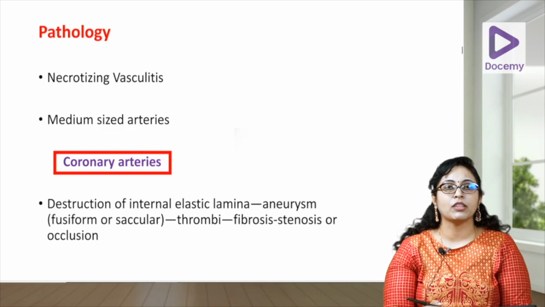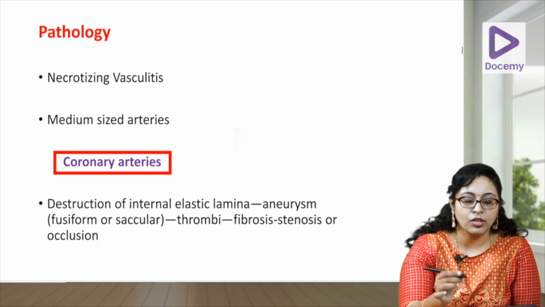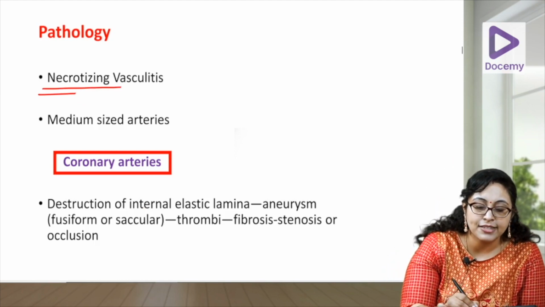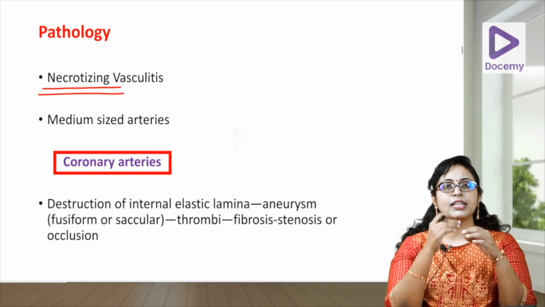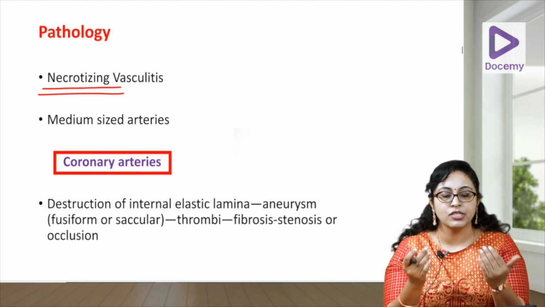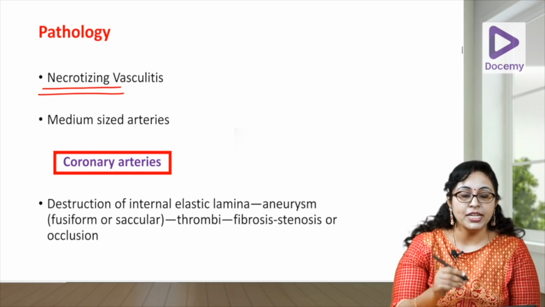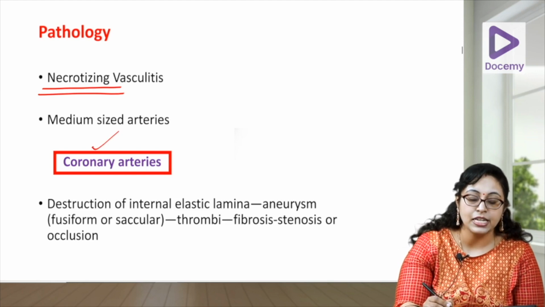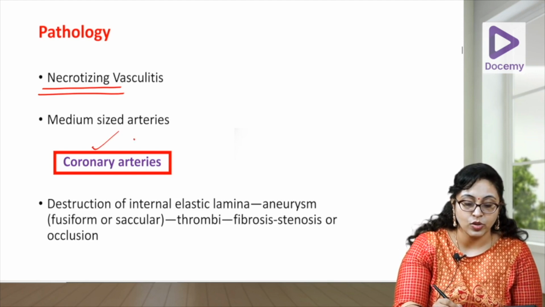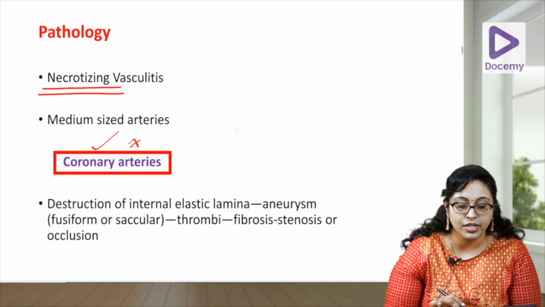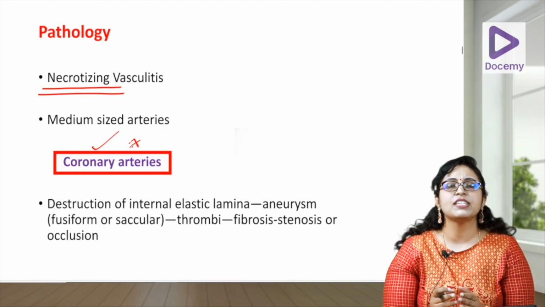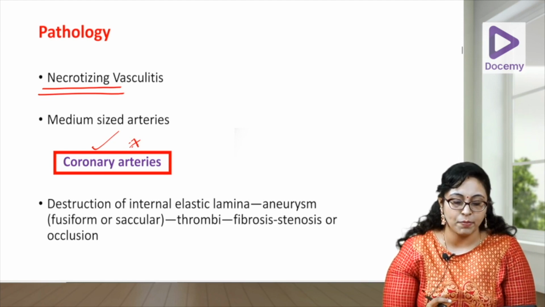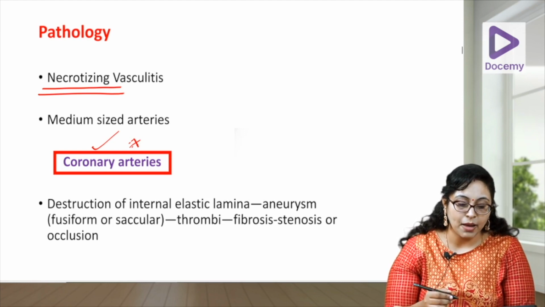Now, let us go to the pathology. The keyword in pathology is necrotizing vasculitis. Necrotizing means that a layer of that vessel is being destroyed. It affects the medium-sized vessels. Again, the next keyword is coronary artery. Coronary artery is a keyword here because it is the main vessel that is involved and causes most of the complications. Well, what is actually happening here?